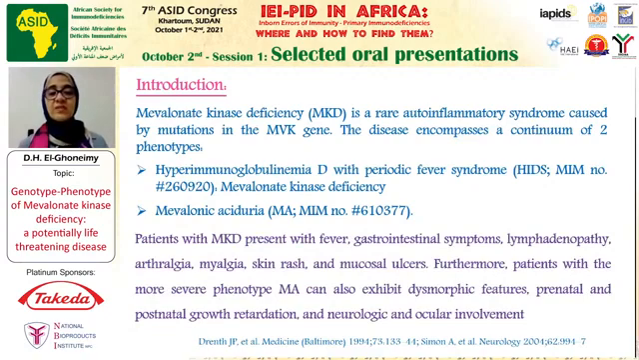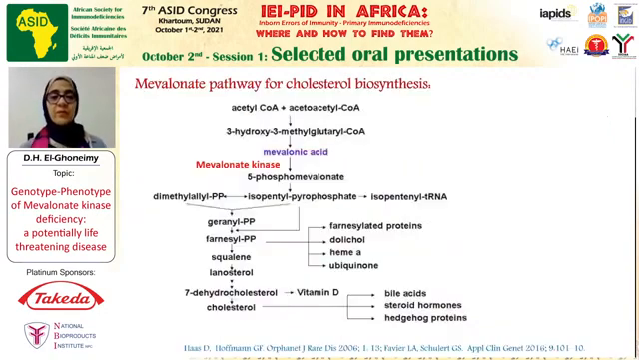Patients with mevalonate kinase deficiency present with fever, gastrointestinal symptoms, lymphadenopathy, arthralgia, skin rash, and mucosal ulcers. Furthermore, patients with the more severe type, mevalonic aciduria, can also present with dysmorphic features, prenatal and postnatal growth retardation, as well as neurological and ocular involvement.